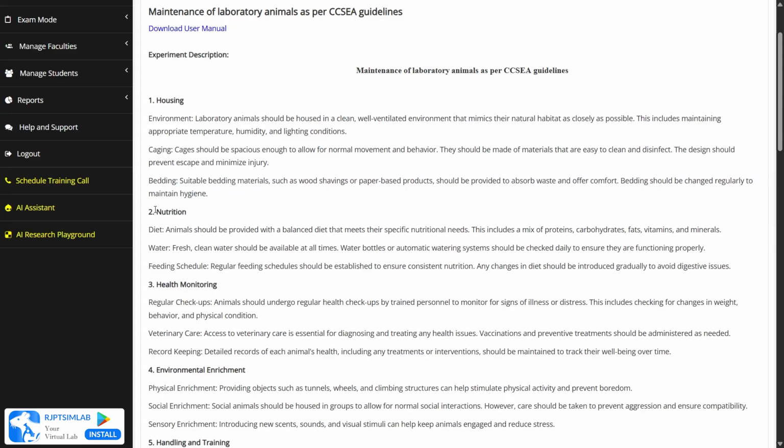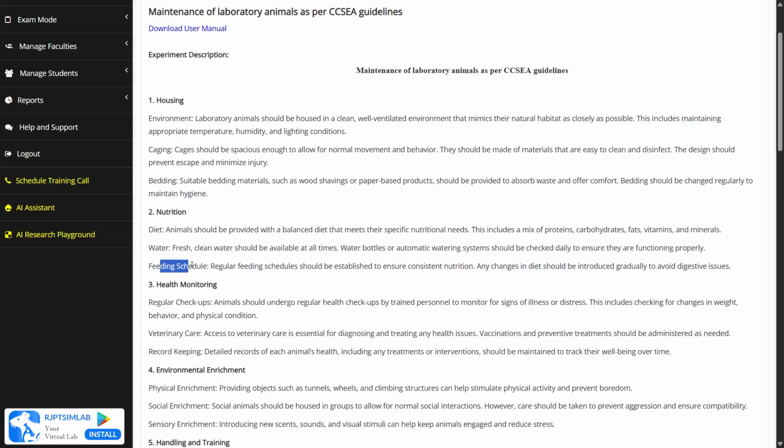Then we have to see the nutrition part. For that, first is the diet. The animal should be provided with a balanced diet that meets their specific nutritional needs. This includes a mix of proteins, carbohydrates, fats, minerals, and vitamins. And then we have to supply water. The water should be fresh and clean and should be available at all times. Water bottles or automatic watering systems should be checked daily to ensure they are functioning properly, and the water should be clean and hygienic.